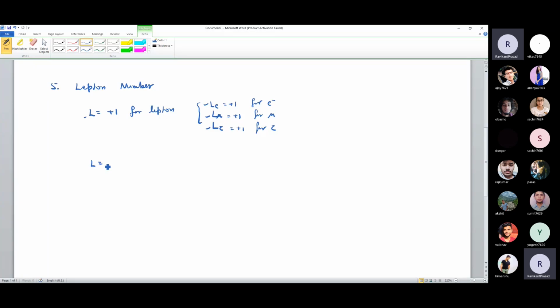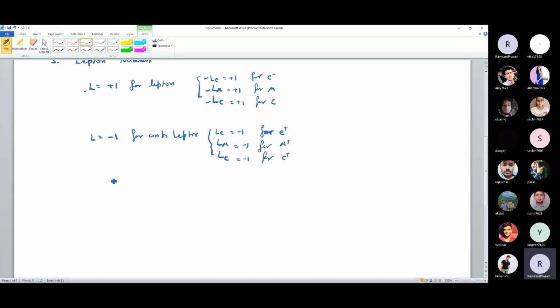Then L will be equal to -1 for anti-lepton. So Le, L mu, L tau will be -1, -1, -1 for the positron, positive muon, and positive tau. So again, we have three different numbers. And if your reaction involves only one of these kinds, then you write just L.